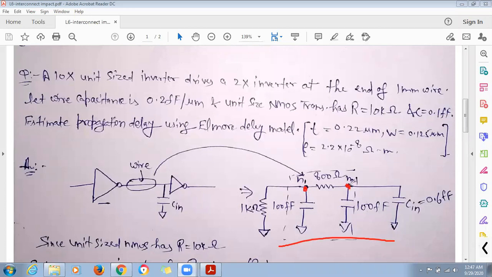For node N1, that is R multiplied by C, plus for node N2, that will be 1 kilo ohm plus 800, means 1800 ohm, multiplied by the parallel equivalent of these two capacitors. So this is how you can calculate the propagation delay.